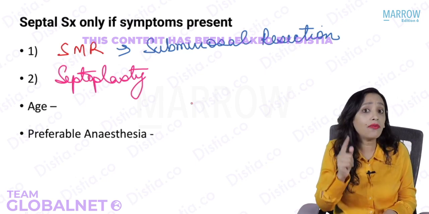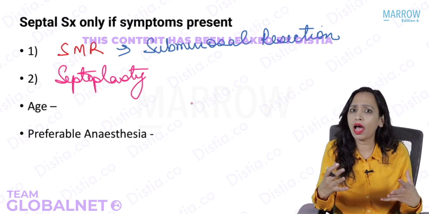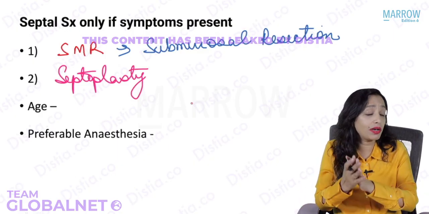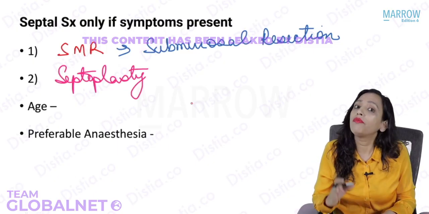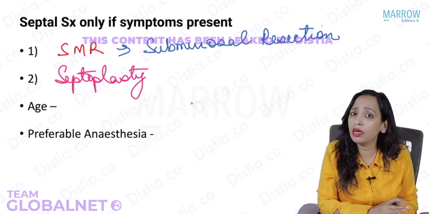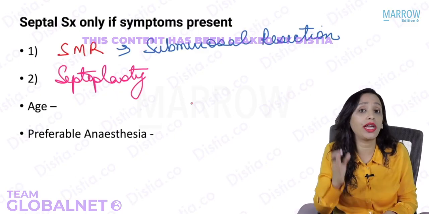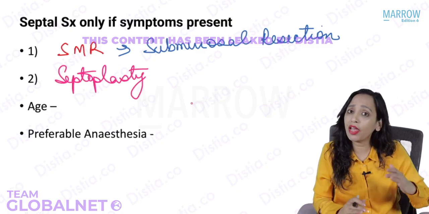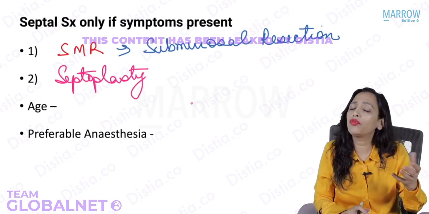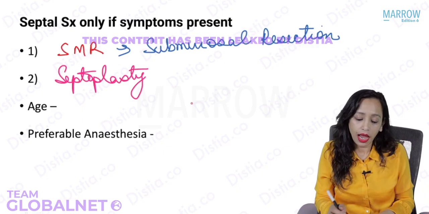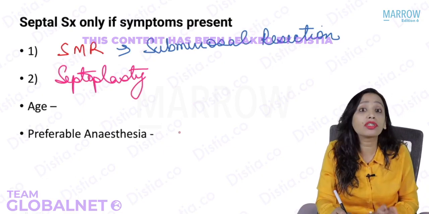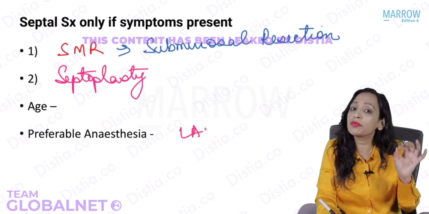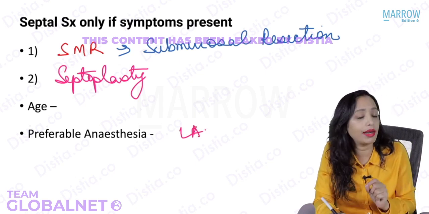That is why, unless the patient has a very severe obstruction affecting the lifestyle too much, where we can go for a septal surgery earlier, we always wait up till 17 years. Only we operate after 17 years. Even if we have to operate earlier, we go for a very conservative surgery. Also, this is one surgery which can be done very easily under local anesthesia, so it is always preferable to do it under local anesthesia.